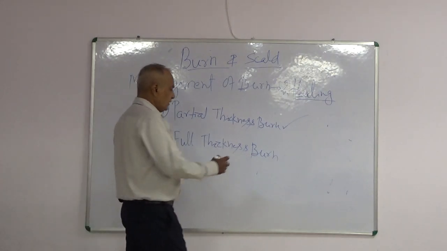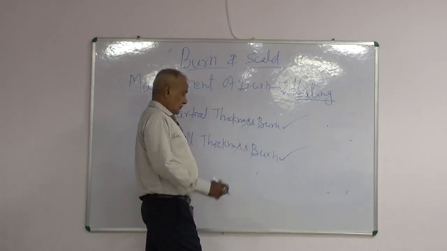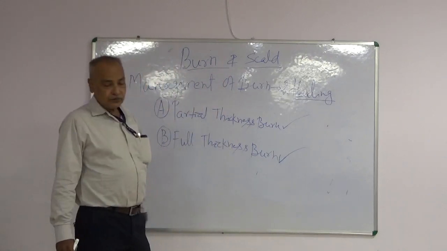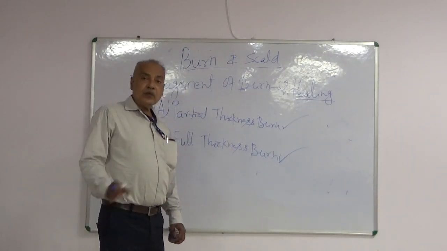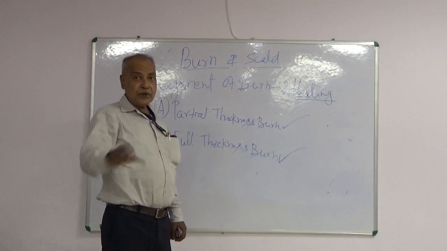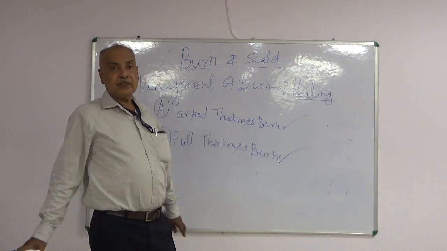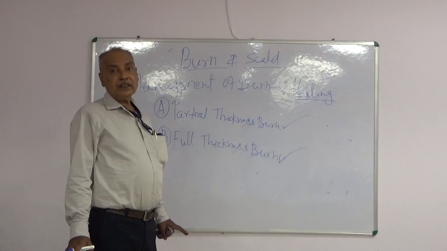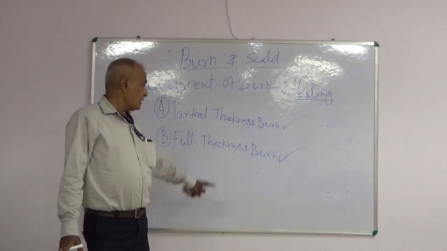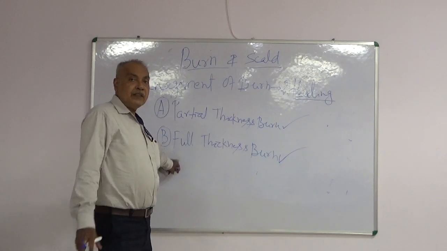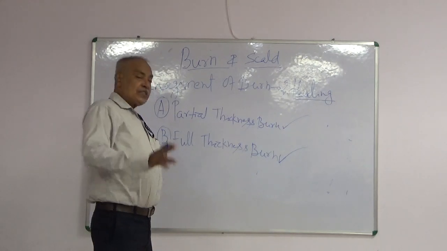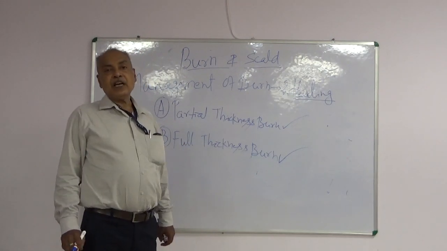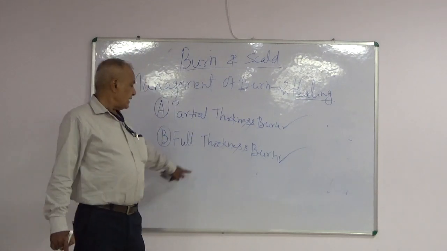What happens in full thickness burn? In full thickness burn, there is separation of slough in 2 to 3 weeks, leaving behind red granulation area, which heals from margin by scarring and contracture.